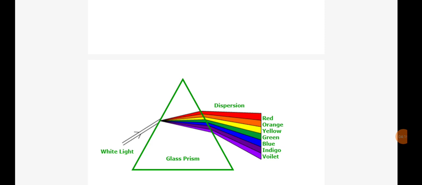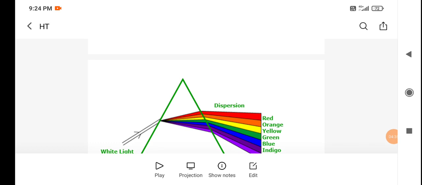So this property is said to be dispersion, because all the light rays get dispersed, right? So a single white light is getting dispersed into seven colors. So we call this diffraction. Sorry, dispersion.